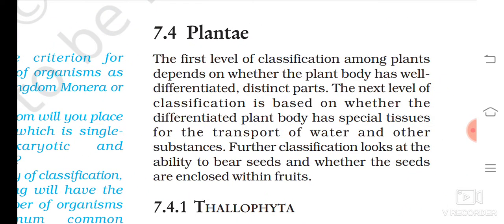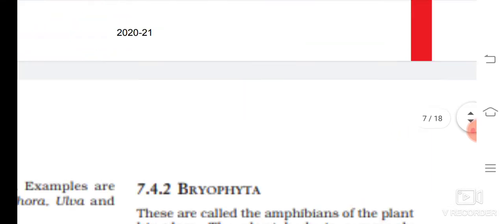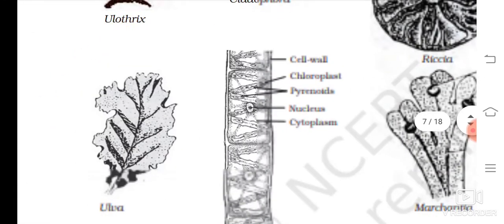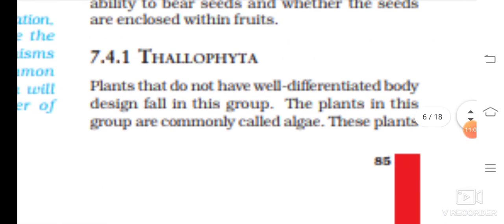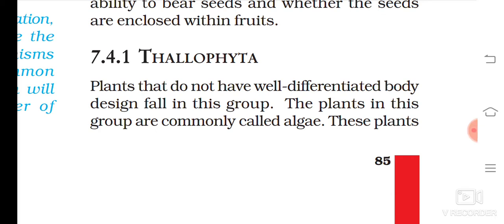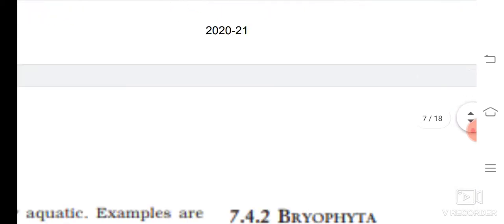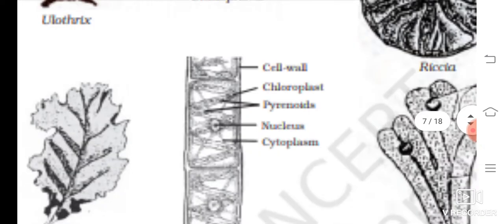Highlight for Plantae. Thallophytes. Okay, these are the examples of thallophytes. They are like algae only. अब प्लांट में कैसे कैटेगरी होती है? जैसे कि उसको रूट है, शूट है, लीव्स है, फ्रूट्स है, फ्लावर्स है. Okay, so slowly, in this thallophyte nothing is there. No well defined body design नहीं है. Only it looks like an algae. Okay, so examples are this.